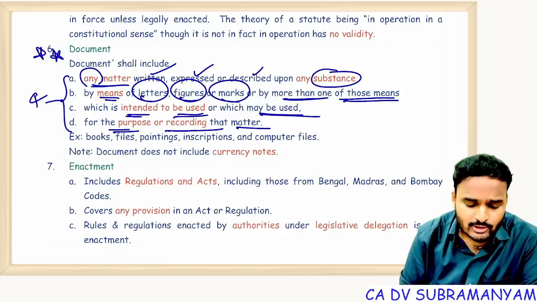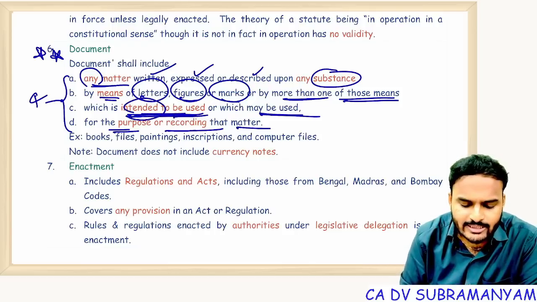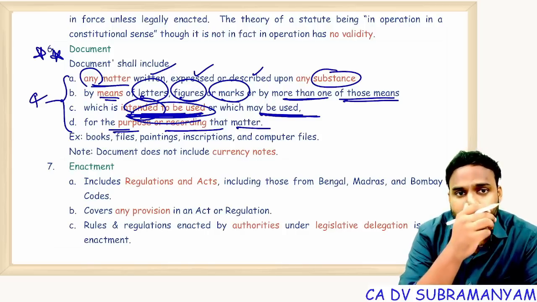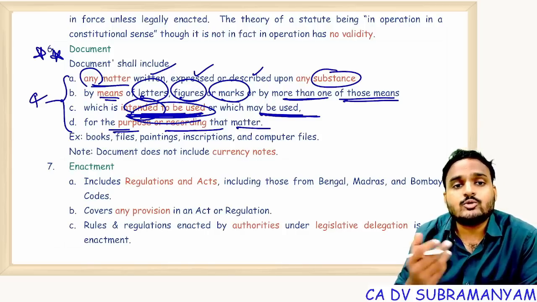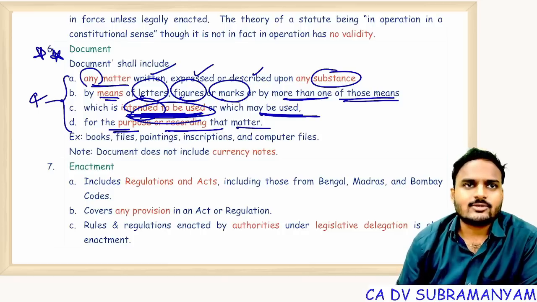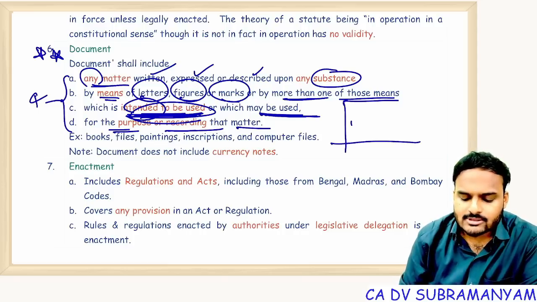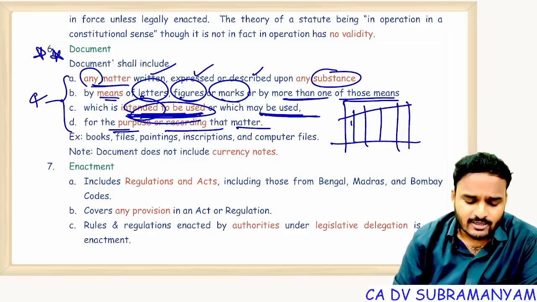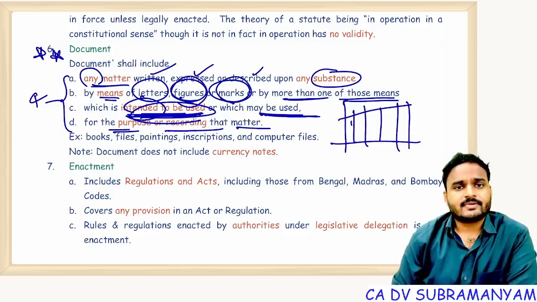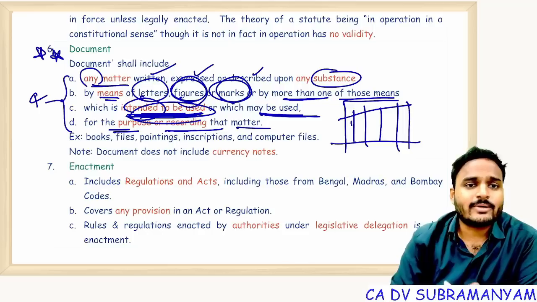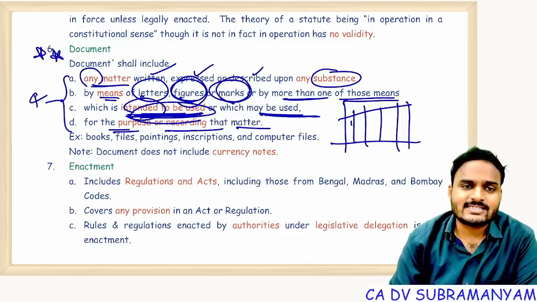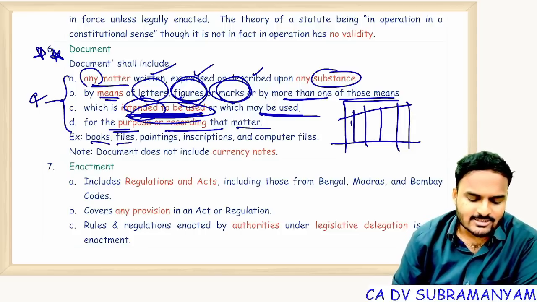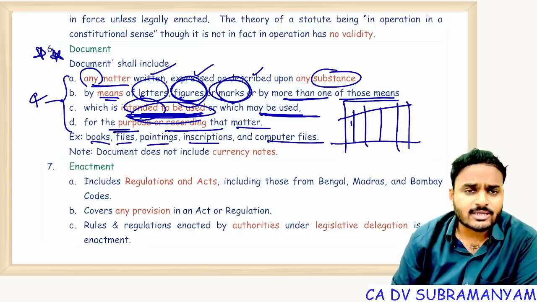That means you are using it right now, or you intend to use it in future, which may be used or is intended to be used right now or in future. So all these bar diagrams, pie charts, statistical reports come under document, because there you can see figures and marks. Getting my point? Your result card is also a document. It is proof that you cleared the CA Inter, CA Foundation, CA Final examination. So books, files, hard copy, soft copy, everything, computer files also become documents.